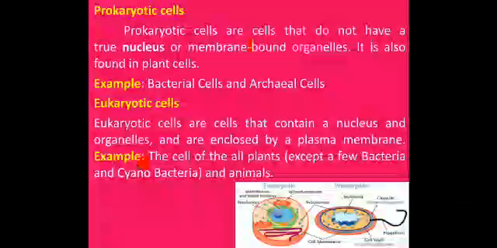Eukaryotic cells contain a nucleus and organelles and are enclosed by a plasma membrane, for example the cells of all plants. Generally, straight away we are able to say that a prokaryotic cell does not have a nucleus, while a eukaryotic cell has the nucleus in the middle of the cell.